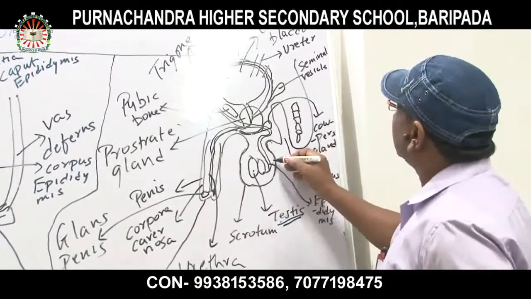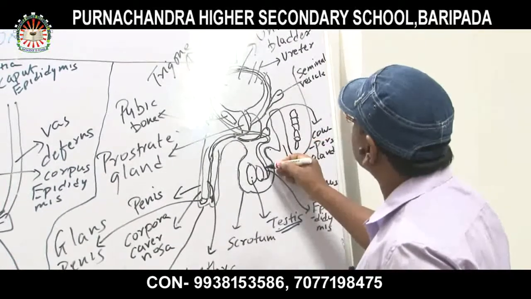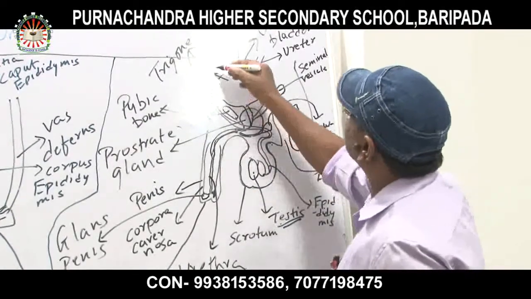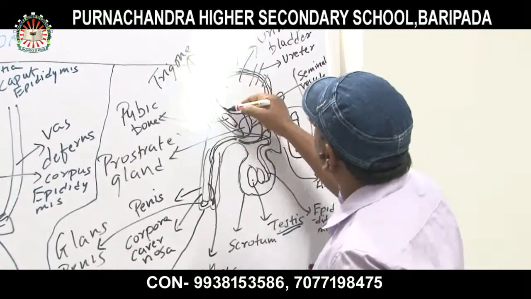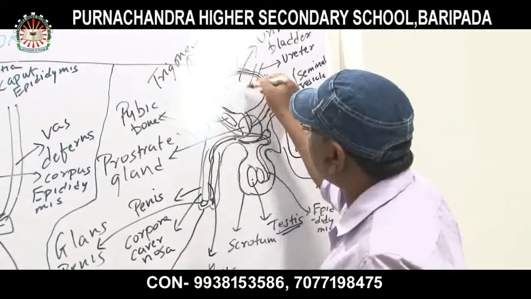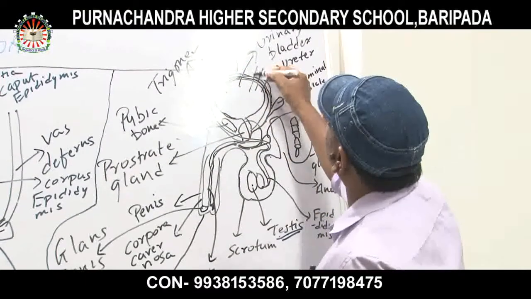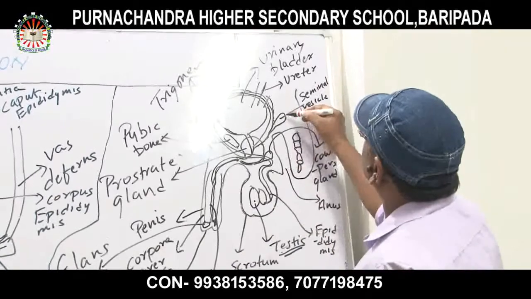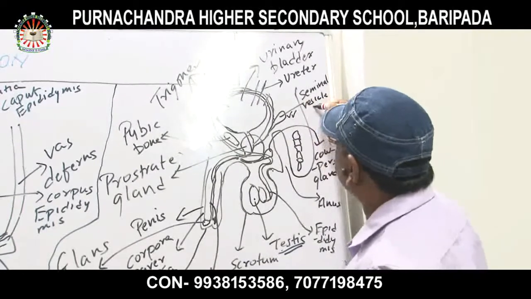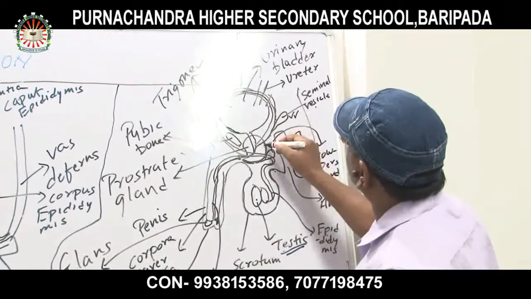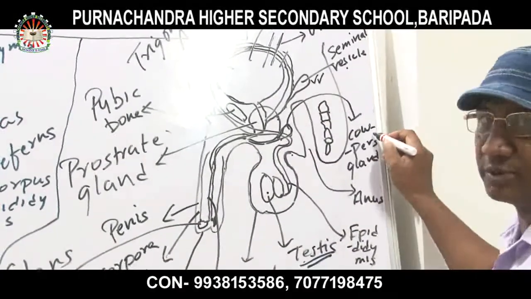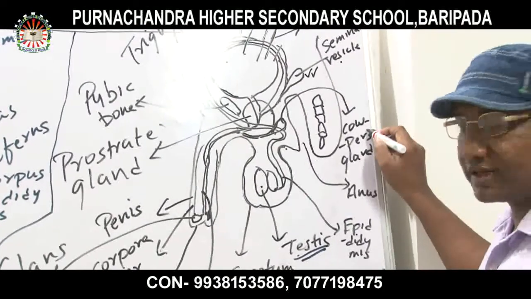And this is not the ureter, this is the vas deferens. And this is the urinary bladder. This whole part is called the urinary bladder. The inside part of the urinary bladder is the trigone. And this is the ureter. And this is the seminal vesicles. These are the associated glands of the secondary sex organs. Next, this is the prostate gland. And here a small pea-like structure is called Cowper's gland. The other name of Cowper's gland is bulbourethral gland.